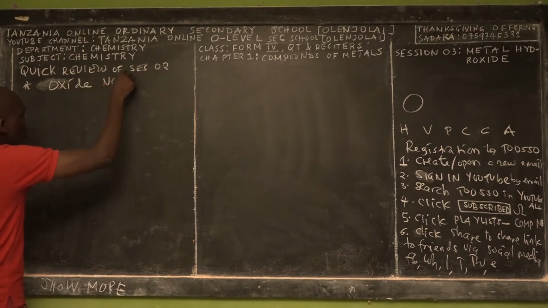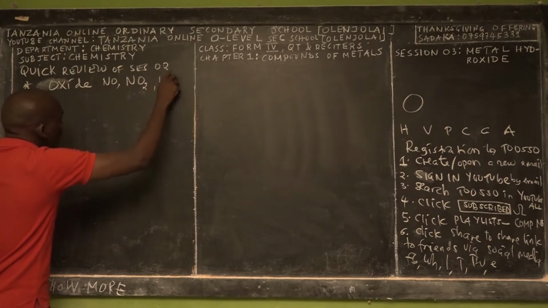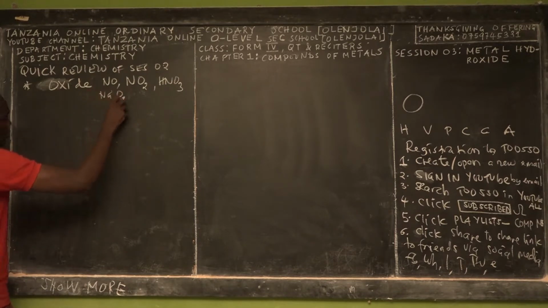So I gave you some examples of oxide: nitrogen oxide, and then you have nitrogen dioxide. Then, for example, we have nitric acid. All of these are oxide compounds. But also we have sodium hydroxide, sodium oxide, etc.